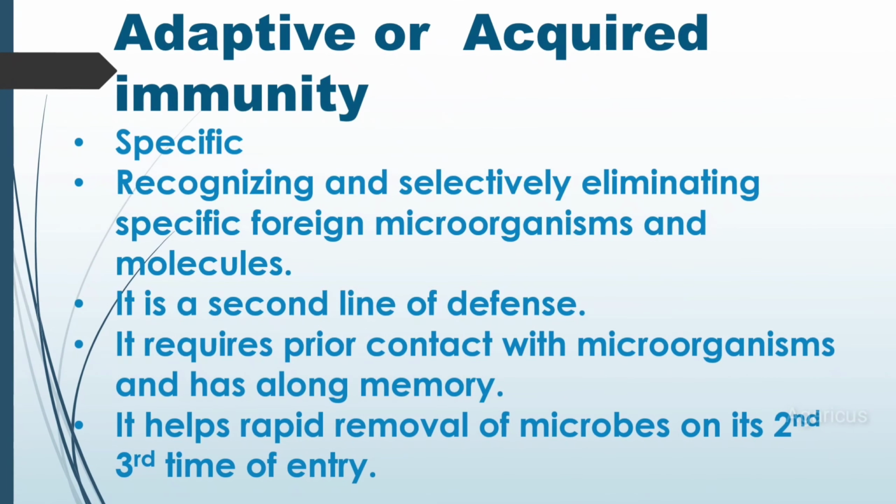Adaptive or acquired immunity. It is specific in nature, recognizing and selectively eliminating specific foreign microorganisms and molecules. It is the second line of defense. It requires prior contact with the microorganism and has a long memory. It helps rapid removal of microbes on the second time, third time of entry.